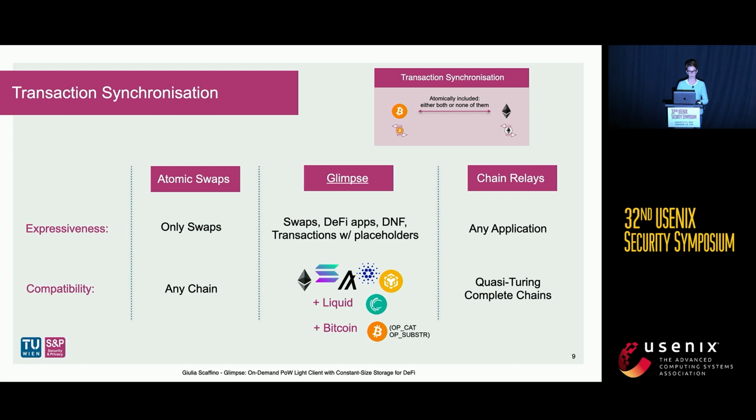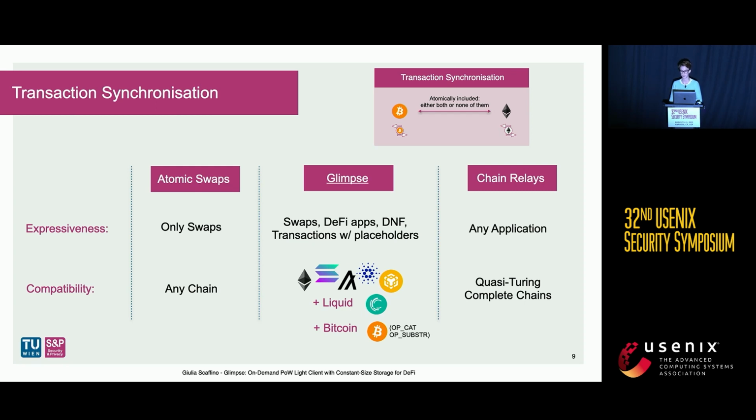And now let's have a look at current solutions when it comes to transaction synchronization. Glimpse is able to encode not only atomic swaps, as it happens for atomic swap themselves, but also a number of different applications, for instance, the cross-chain lending I've just presented you.